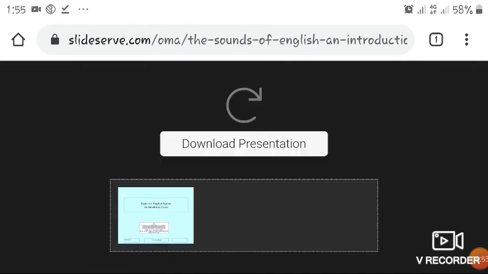These are the 8 diphthongs in the English language.